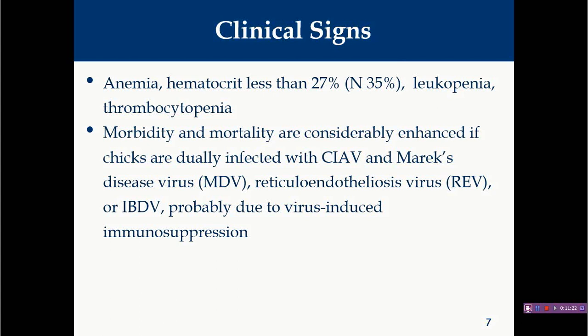And due to severe leukopenia, the immunity will be decreased. Ultimately, birds become immunosuppressed. In that case, you will find secondary viral or bacterial infections, particularly Marek's disease virus or reticuloendothelial virus, or some other viral infections can also be possible, and ultimately you will find similar lesions when they are infected with other viruses.